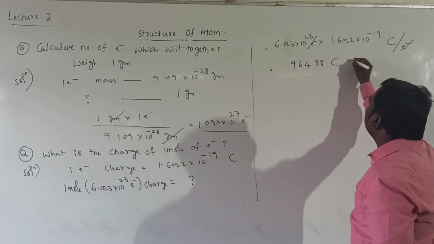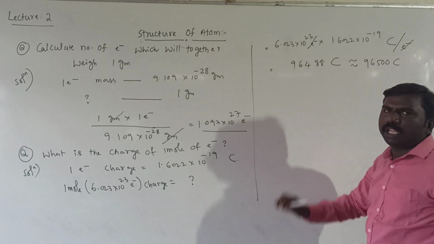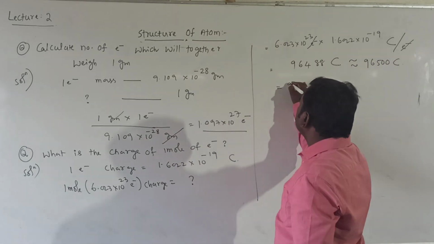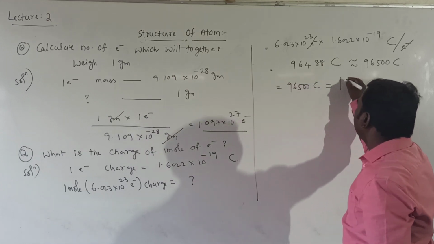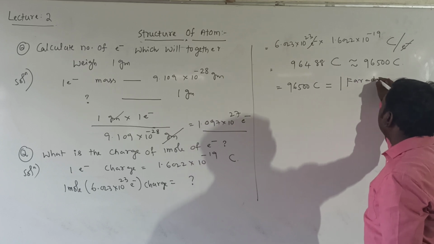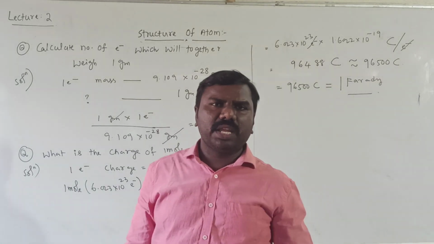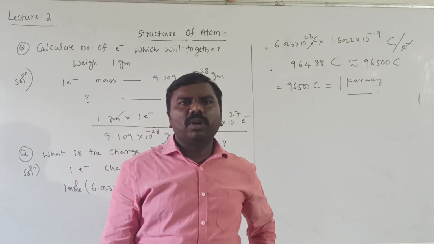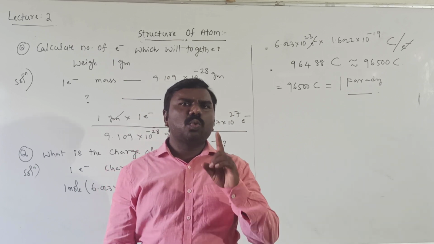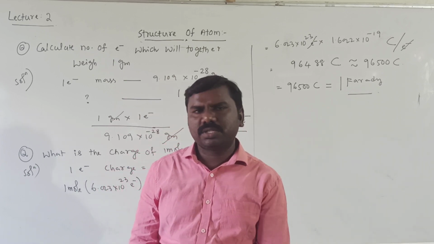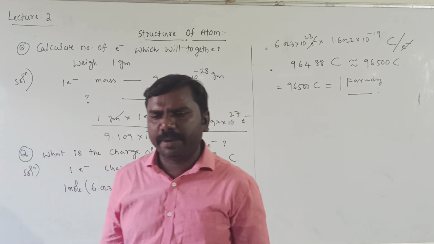So I will make it 96500 coulombs simply. 96500 coulombs is called 1 Faraday, in the name of the great scientist Michael Faraday. 1 Faraday indicates 96500 coulombs. That indicates 1 mole of electron charge equals 96500 coulombs or 1 Faraday.